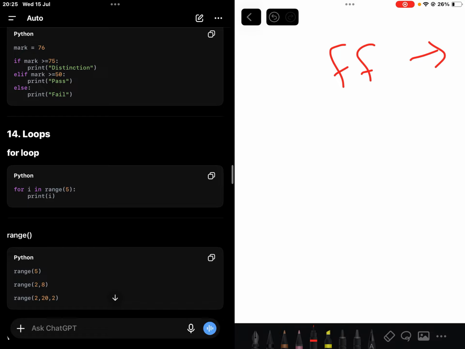For instance, for i in range 5, range is an exclusive function, meaning range 5 gives 0 1 2 3 4, excluding 5, right? So the print statement prints 0 1 2 3 4 because it will do it for that range.